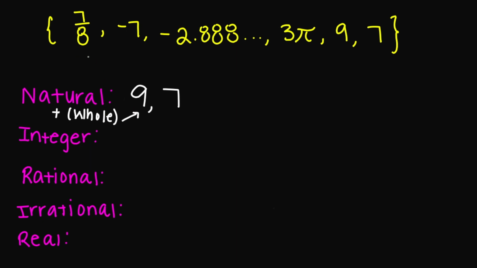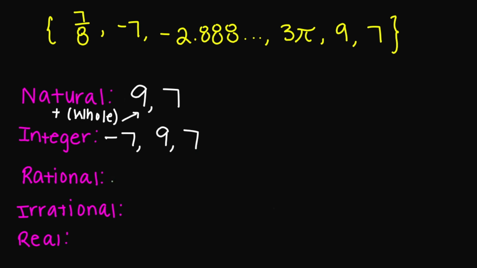So let's find the integers. 7 over 8 is not an integer. What about negative 7? Yes, negative 7 is an integer. So 2.888, even though this is a negative number, 2.888 is not a whole number. So this is not an integer. What about 3 pi? No. What about the number 9? Yes, 9 is an integer. And then what about the number 7? Yes, the number 7 is also an integer.